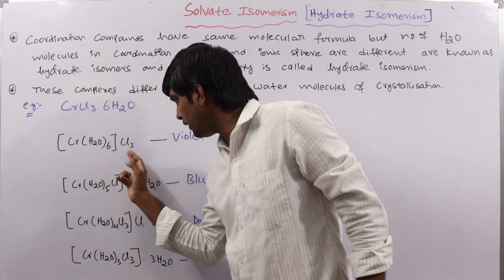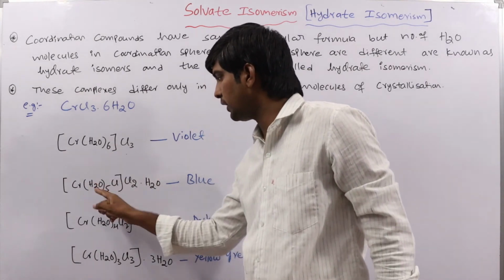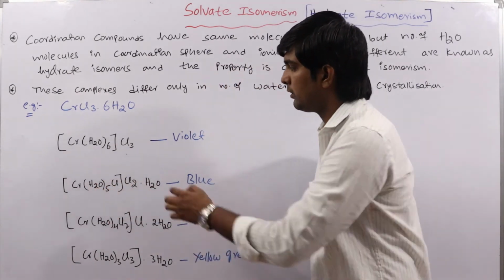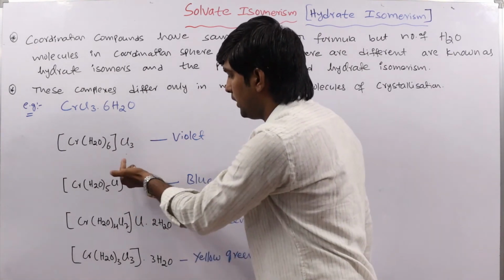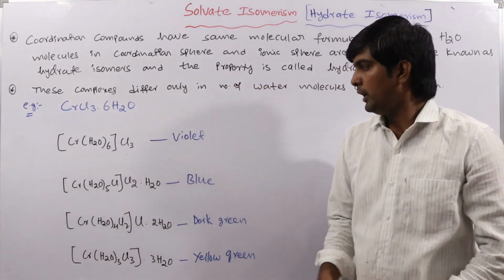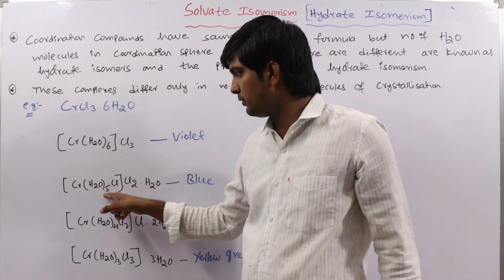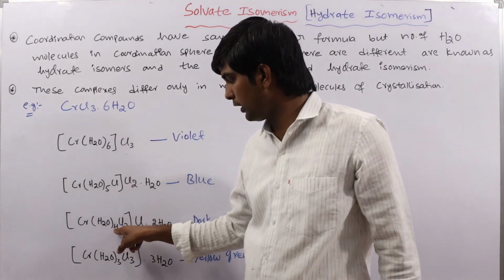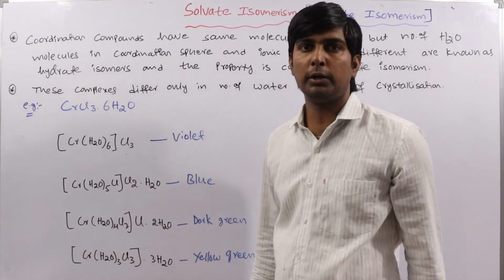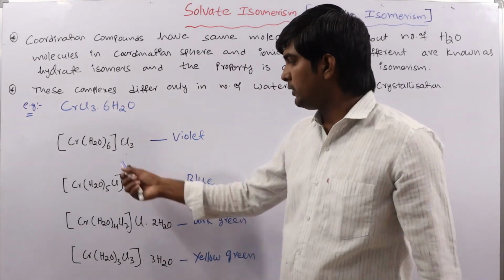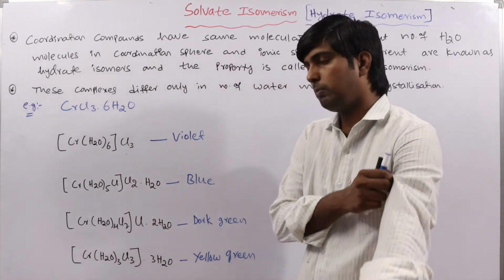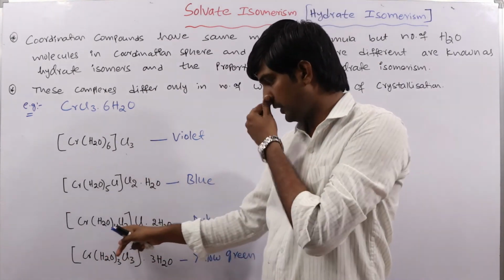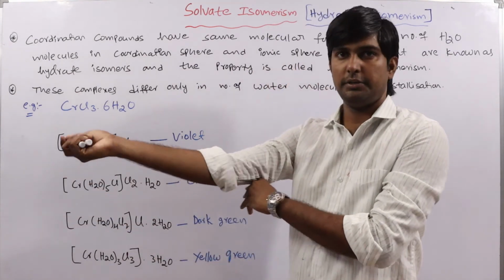Here one chlorine and one water molecule are exchanged with each other; chlorine goes inside and the water molecule comes outside. Here 5 water molecules as ligand, here 4 water molecules, here 3 water molecules. So just what is happening is that water molecules are exchanged between the coordination sphere and ionization sphere.